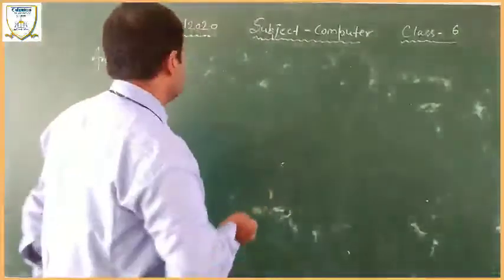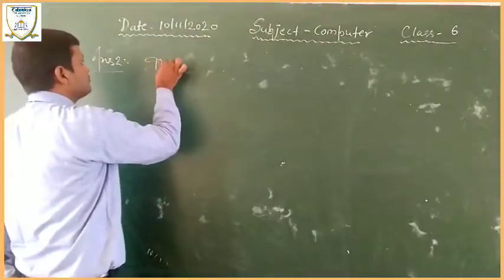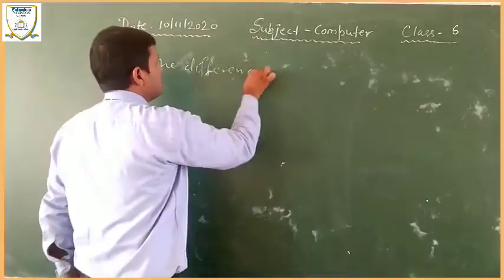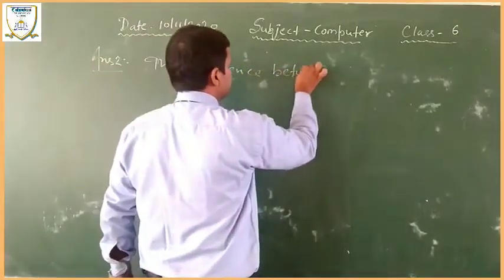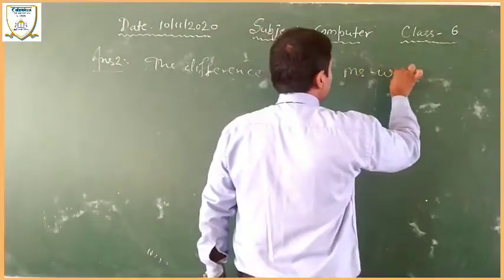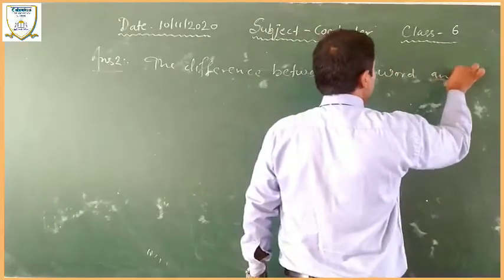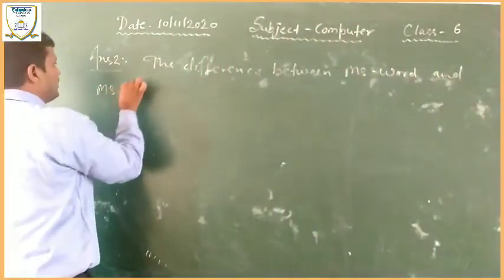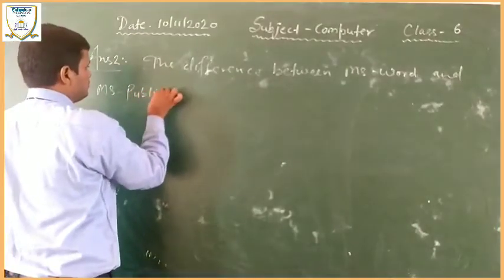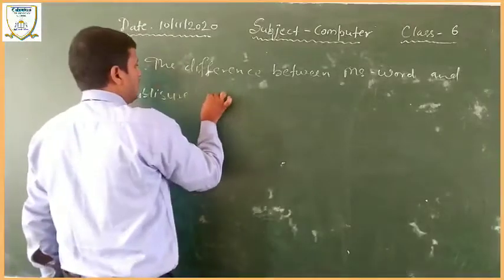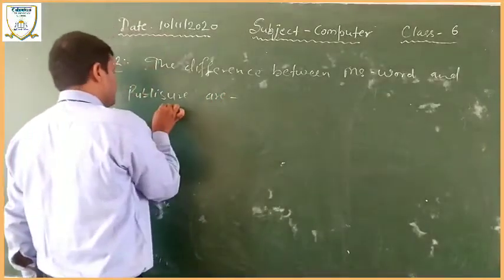So now write here: the difference between MS Word and MS Publisher is, first,